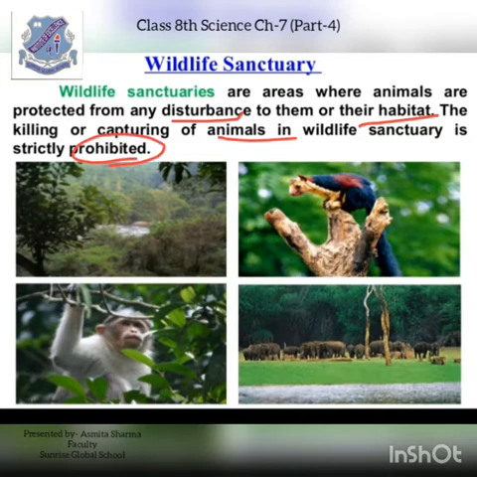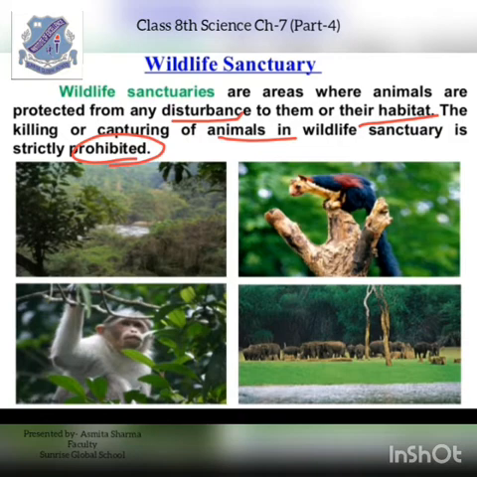That means if anyone comes and shoots or hunts animals in a wildlife sanctuary, that person is given strict punishment, or it is considered a crime. So in wildlife sanctuaries, the animals are not disturbed and they are not harmed at all. Some threatened wildlife animals like blackbuck, white-eyed buck, elephants, golden cat, pink-headed duck, gharial, marsh crocodile, python, rhinoceros, etc. are protected and preserved in wildlife sanctuaries.